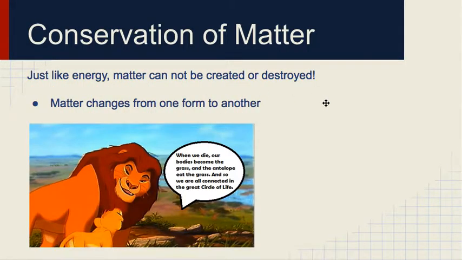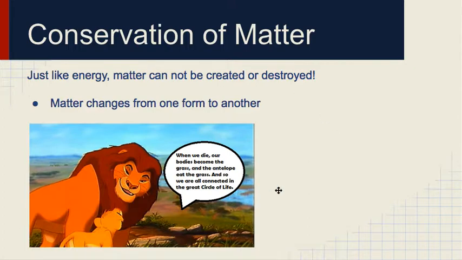All right, let's move on to the conservation of matter. Conservation of matter, just like energy, matter cannot be created or destroyed. Matter changes from one form to another. So if you can read our little caption here, Mufasa is talking to Simba. Mufasa says, when we die, our bodies become the grass, and the antelope eat the grass. And so we are all connected in the great circle of life.